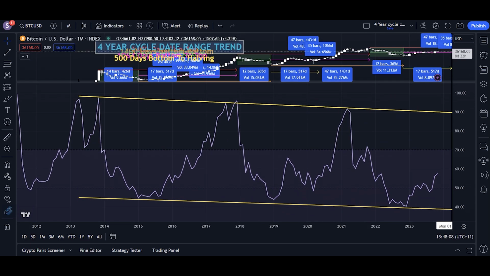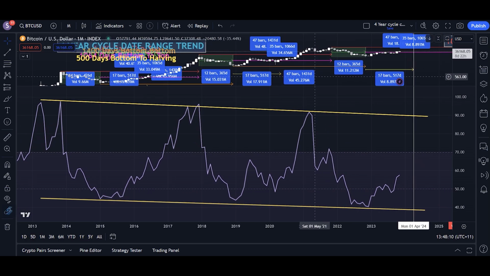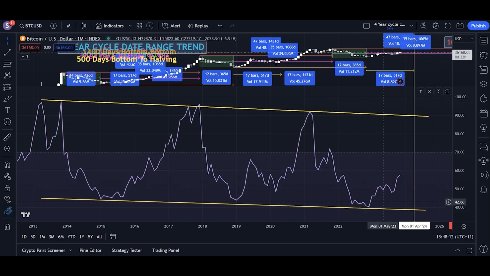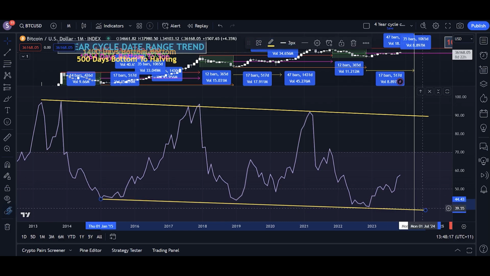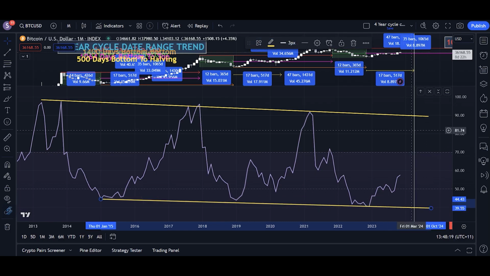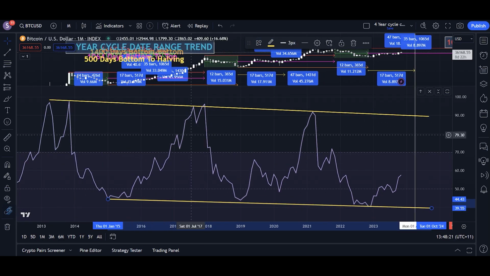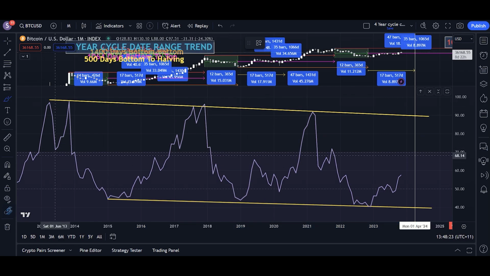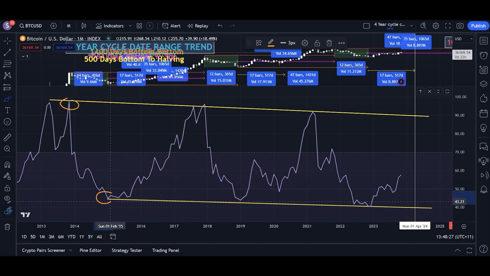But moving further on that, the 4-year cycle is also supported by an RSI trend. This is the monthly chart RSI. Let me fix up the lines a little bit. They're a little bit off. On the monthly chart RSI, you can see that on each cyclical top and bottom, we see the RSI move within the bounds of this yellow channel formation. Top here, top, bottom, bottom, bottom.